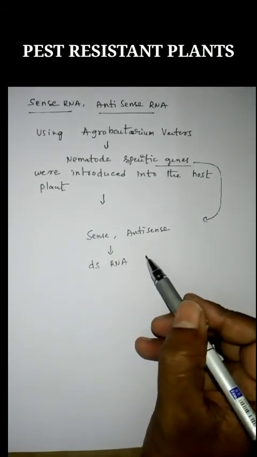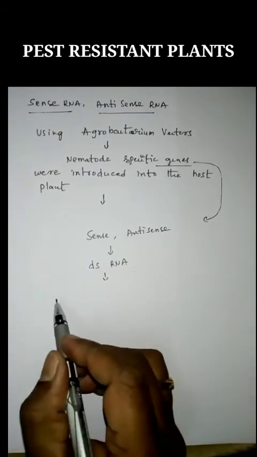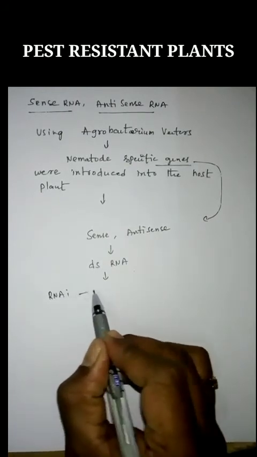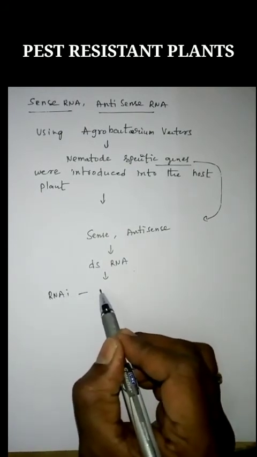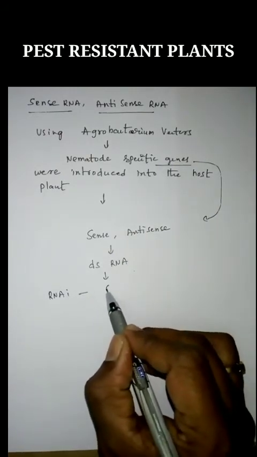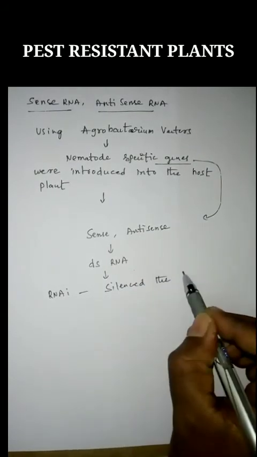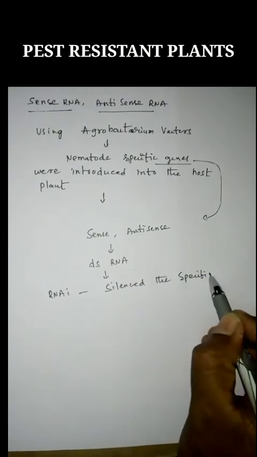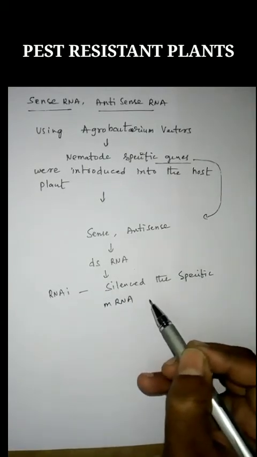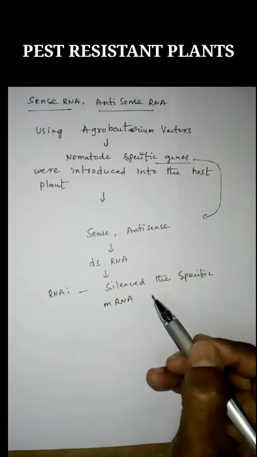Whenever double-stranded RNA is formed, RNAi is initiated, and this RNAi silences the specific mRNA which actually produces protein.